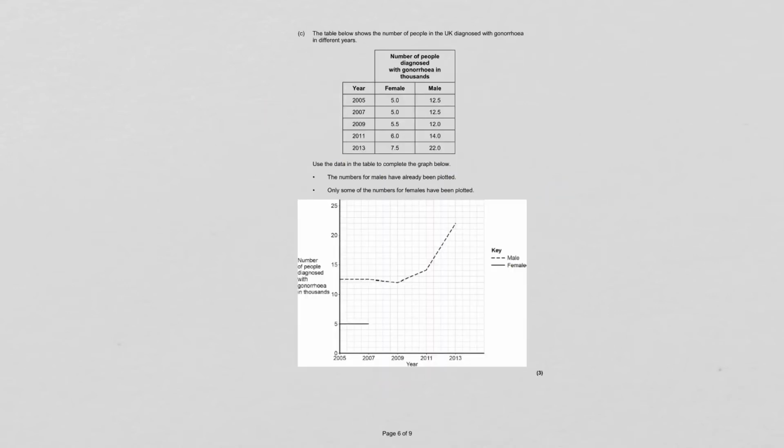The table below shows the number of people in the UK diagnosed with gonorrhea in different years. Use the data in the table to complete the graph below. The numbers for males have already been plotted. Only some of the numbers for females have been plotted.